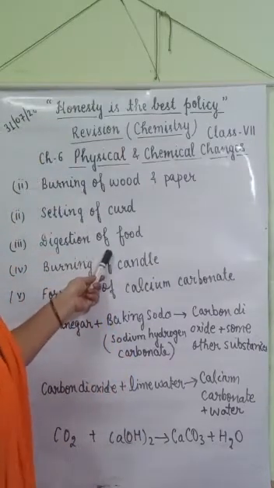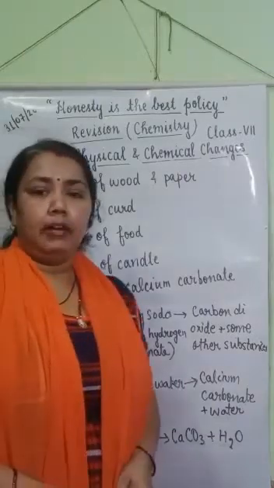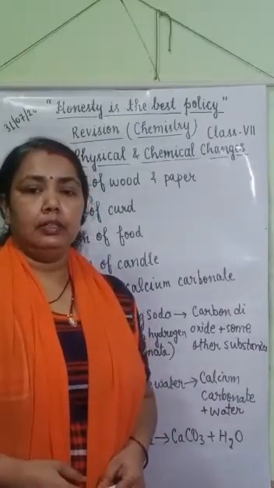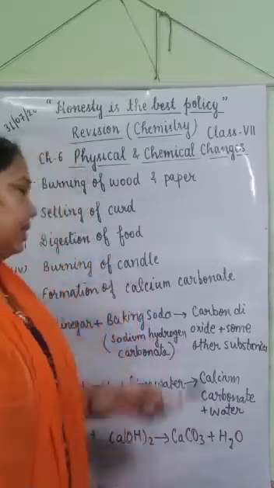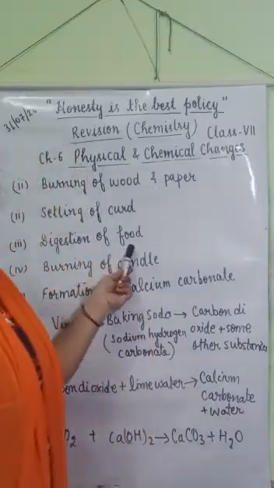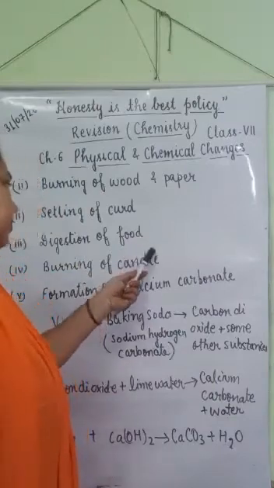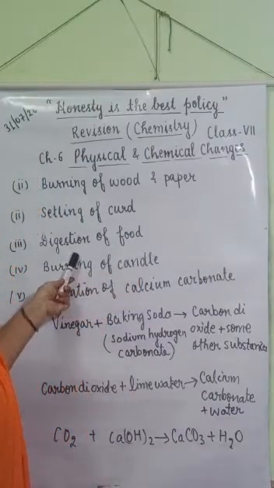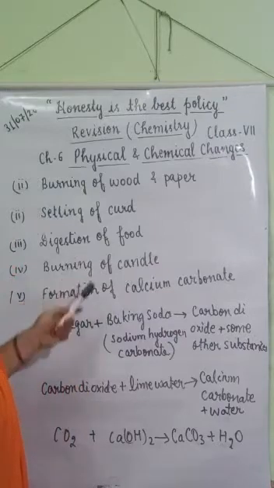Digestion of food. We know that our food consists of carbohydrates, fat, proteins, vitamins. After digestion of food, these nutrients change into a simpler form and cannot be converted into their original form. So it is a chemical change.